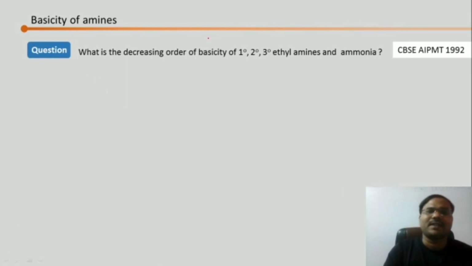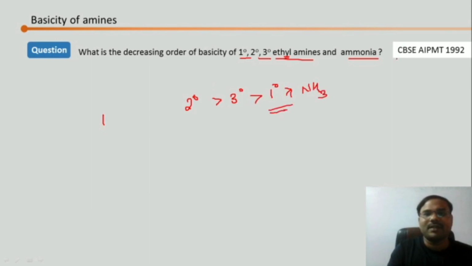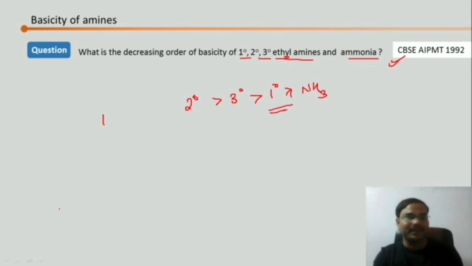What is the decreasing order of basicity in case of primary, secondary, tertiary ethyl amines and ammonia? We know that ammonia is going to be the least basic. They are asking us for the decreasing order, so first we write the one with the most basicity. Secondary is going to be the winner. After secondary, for ethyl, larger group, larger number, tertiary, then primary, and the least will be ammonia. So that is going to be the order. This was asked in the AIPMT 1992 examination.